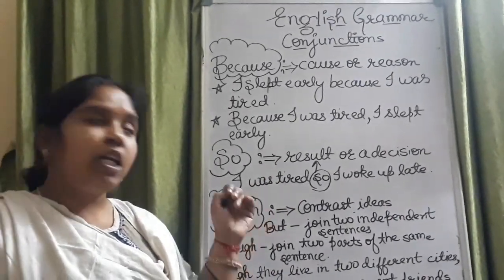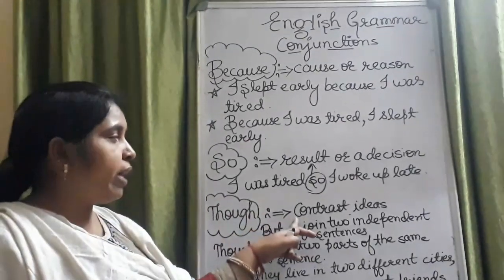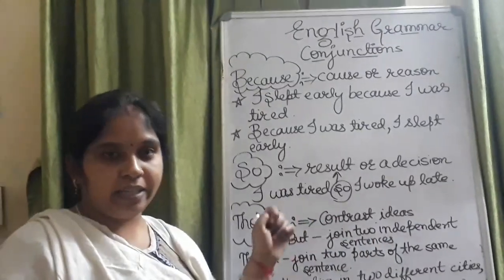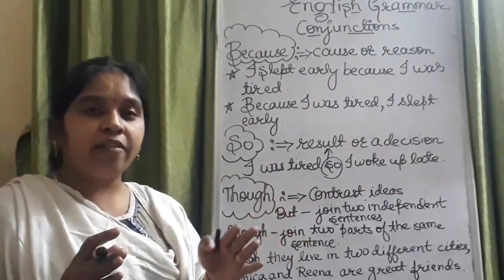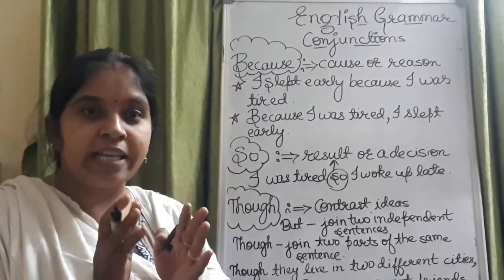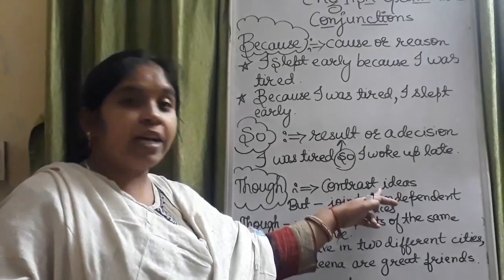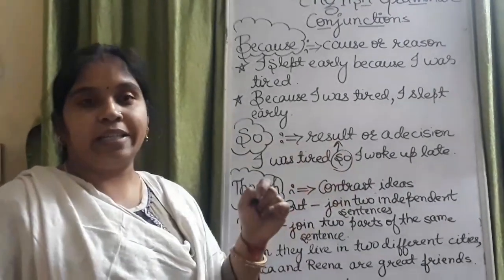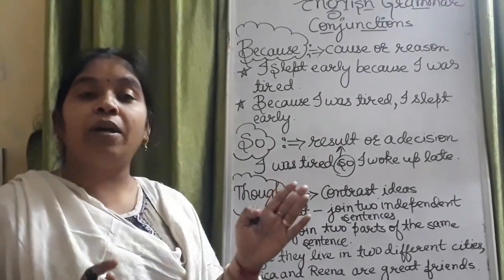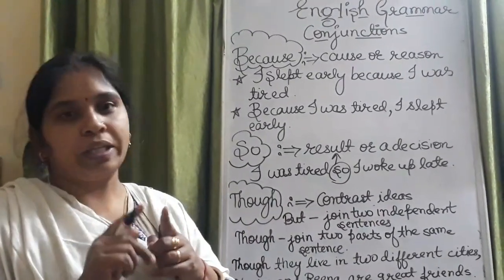Okay students. Now the next one is though. Now students, if you look here, contrast ideas. Though we use when we are joining two words or sentences which tell us about contrast ideas. Okay, contrast ideas. Now students, if you remember, but we use for differences or contrast.